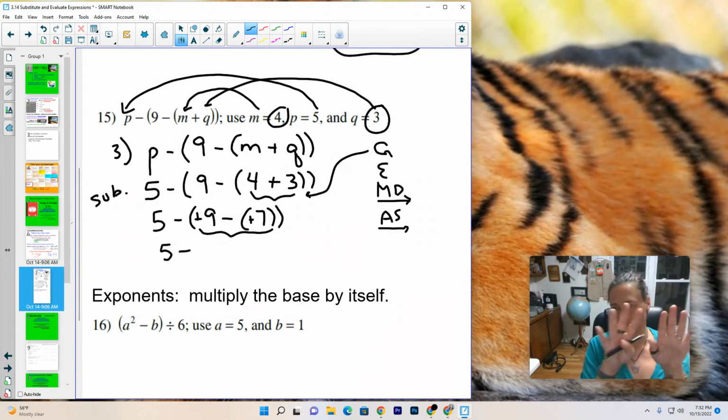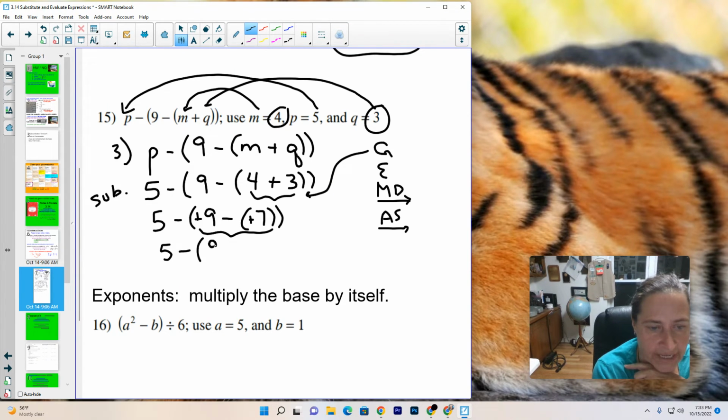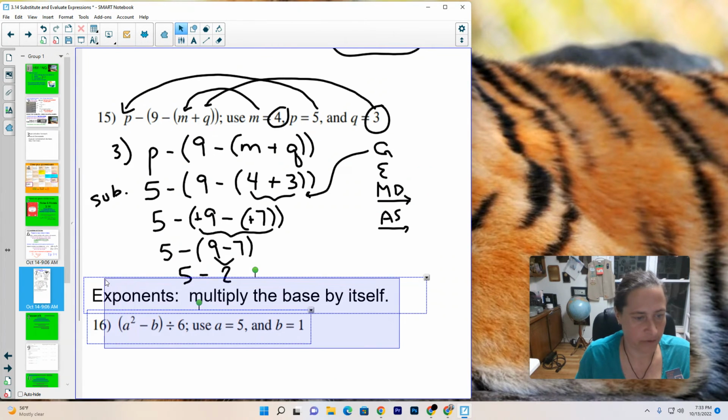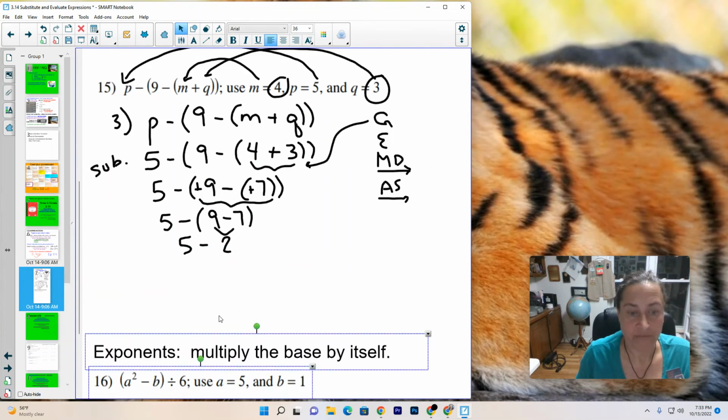Oh, sorry, I can't. There we go. 9 good guys and 7 bad guys. I'm going to end up with 2. I'm sorry. Yes, 2 good guys still left over. This is really 9 minus 7, which is 2. So now we have 5 minus 2. And I'm going to scoot this out of the way because I ran out of room. 5 minus 2 is 3.